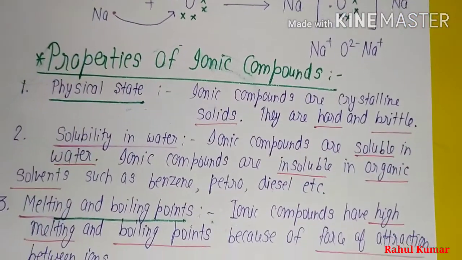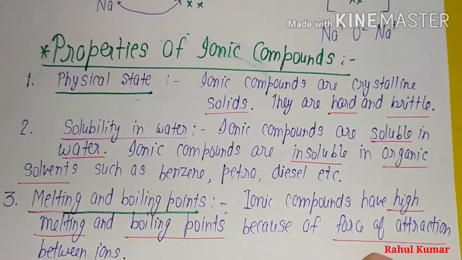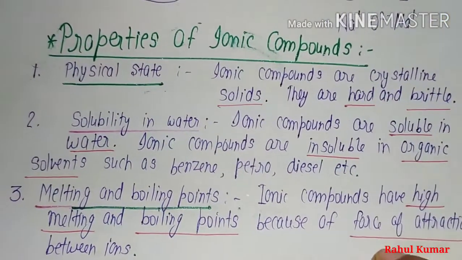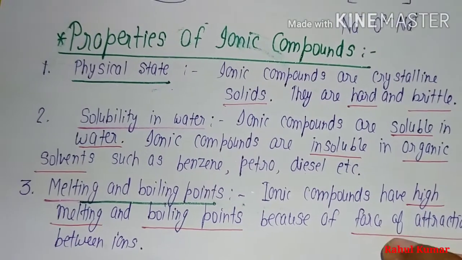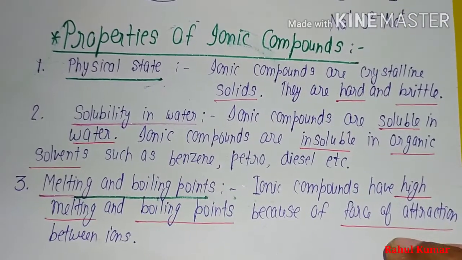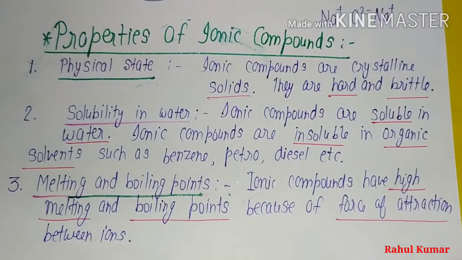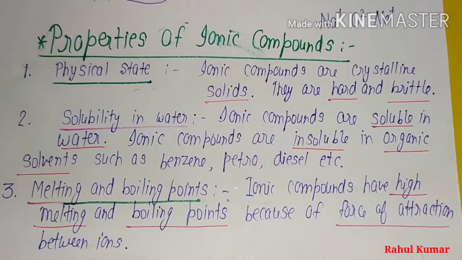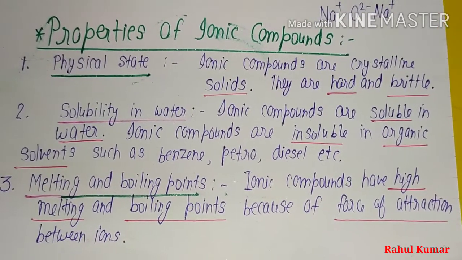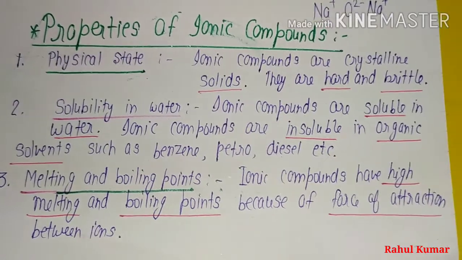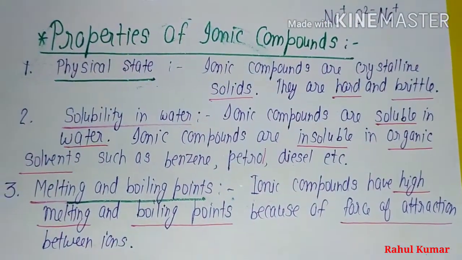Now we will discuss properties of ionic compounds. First property is physical state. The ionic compounds are generally solids. They are hard and brittle. Solubility in water: ionic compounds are generally soluble in water, but insoluble in organic solvents such as benzene, petrol and diesel, etc.